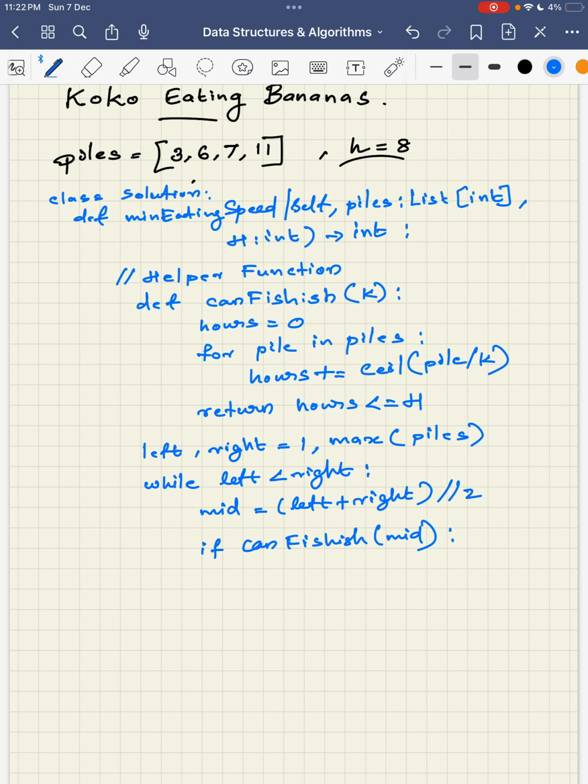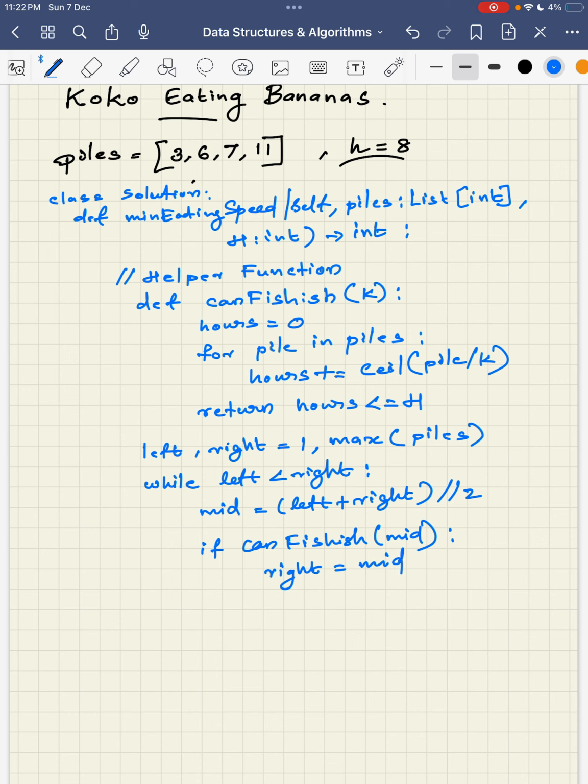If the mid can finish, okay, then what can we do? Then we need to slow down. Koko wants to eat very slowly. So slowing down means we need to change our right. Right is the maximum speed. So if it can finish at the middle, then check for the slower options. That's why right will be assigned as mid.